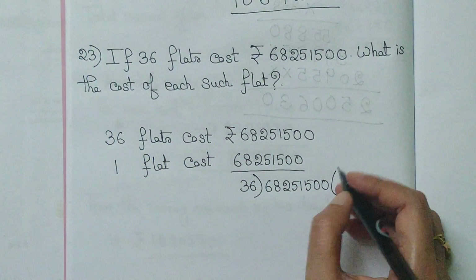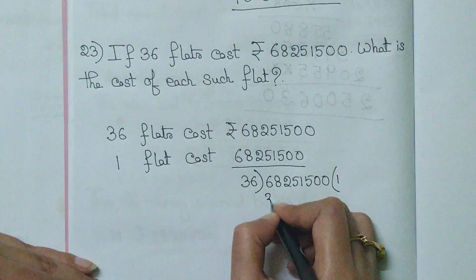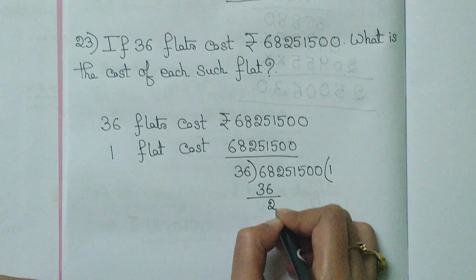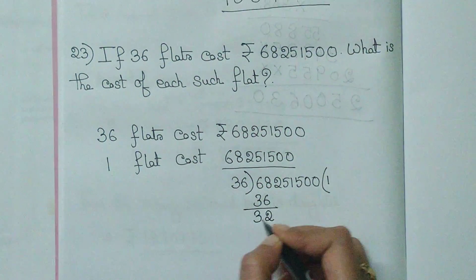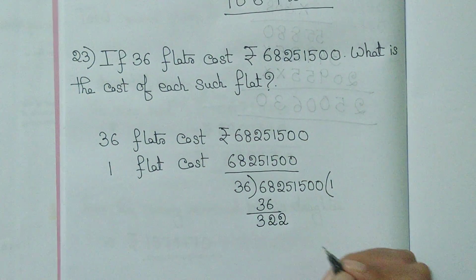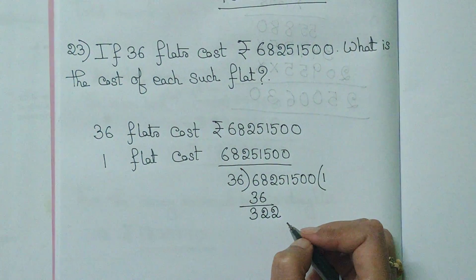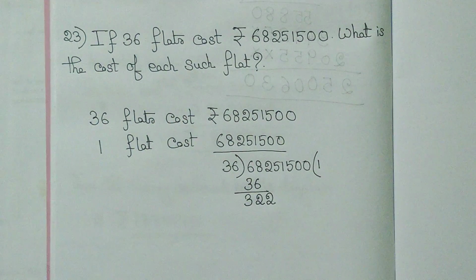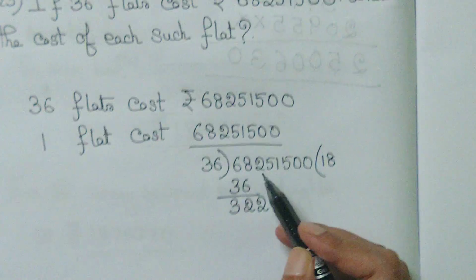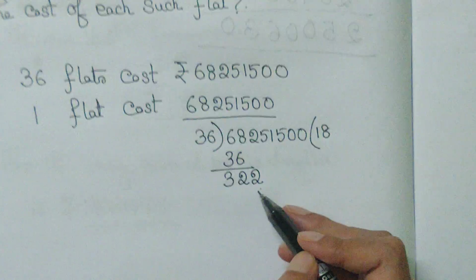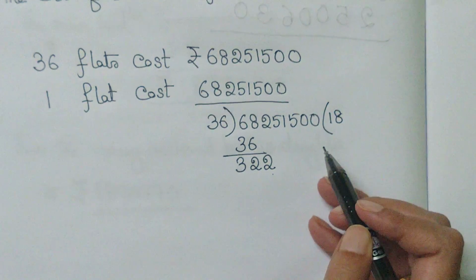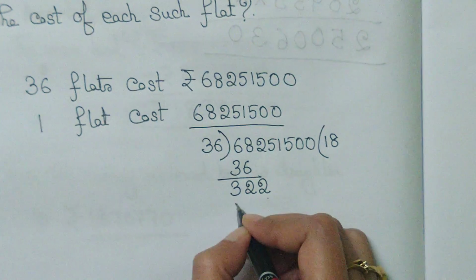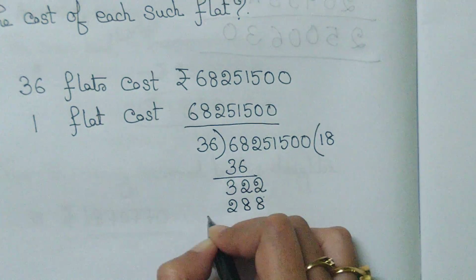So 36 ones are 36. 8 minus 6 gives you 2. 6 minus 3, 3. 2 will come down. So this gives you 322. 8 6s are 36 into 8 gives you 288.